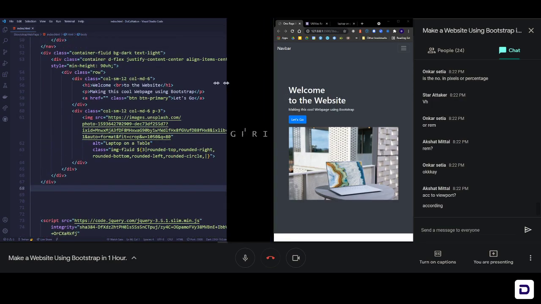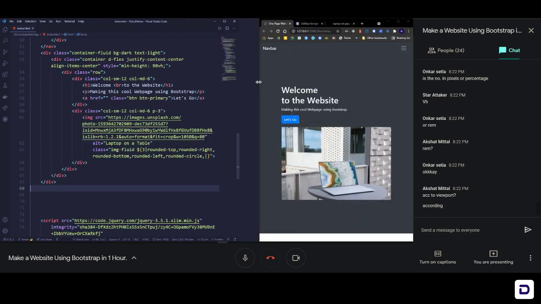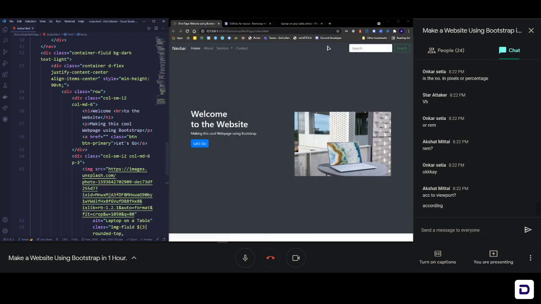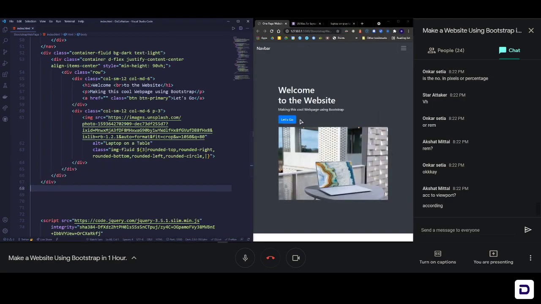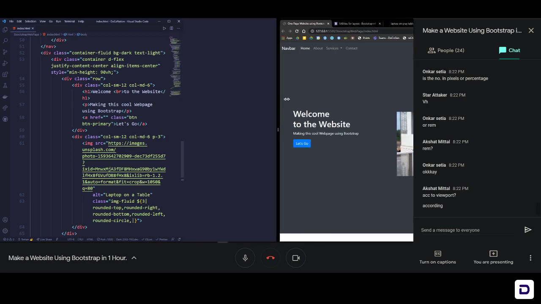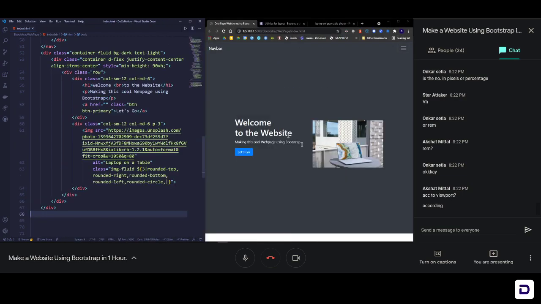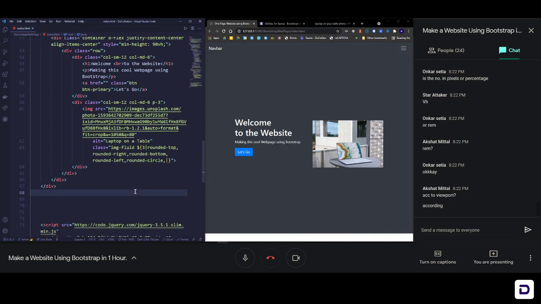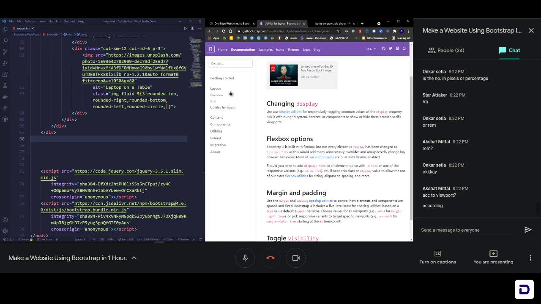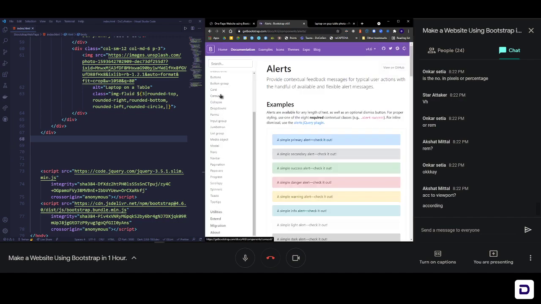Okay, so now we can see that our website is slowly and steadily taking its shape. We have a responsive navigation bar, and we also have a responsive hero section with this whole welcome to the website and an image on the right. And now let's move ahead and make a carousel below this section. For the carousel, again you can just go ahead to Bootstrap and click on components, and here you can find carousel.